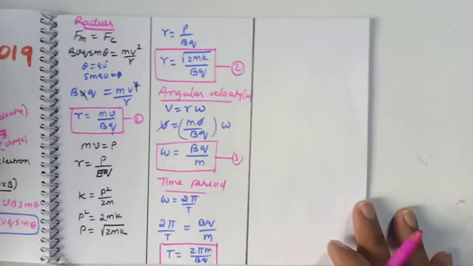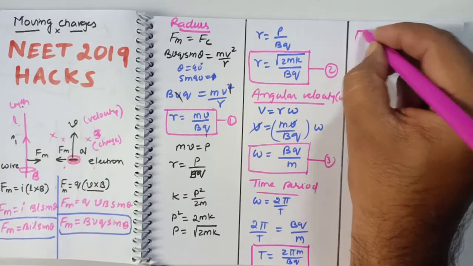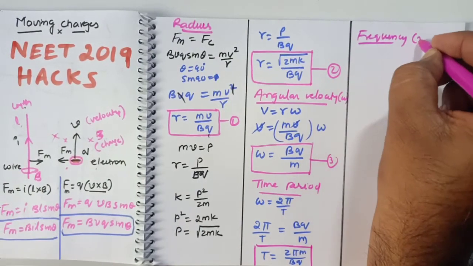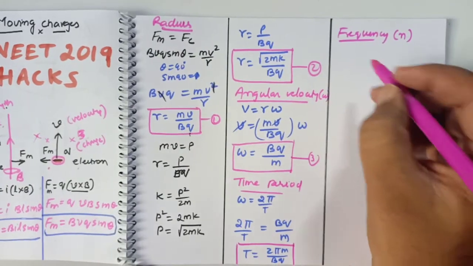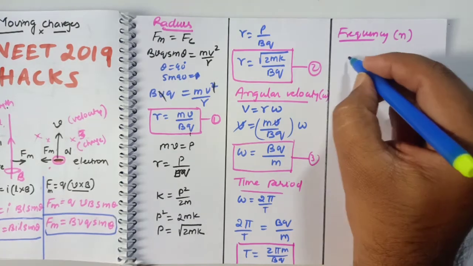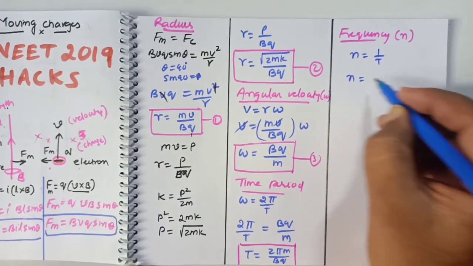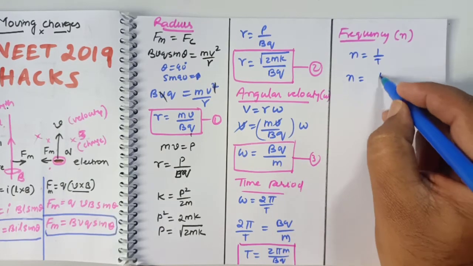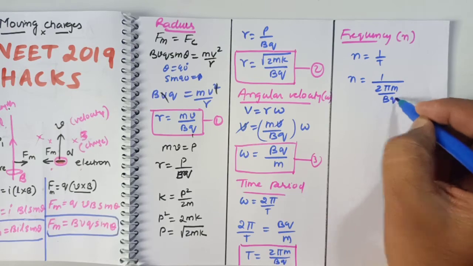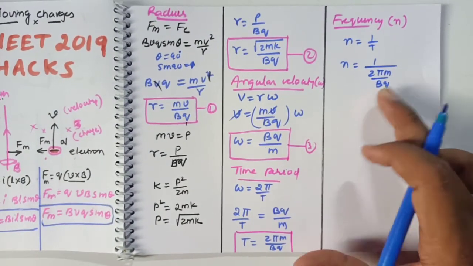Similarly, we can find the formula for frequency also. You know frequency is represented by n, and frequency is the reciprocal of time period. So just write n = 1/T, which means 1 divided by 2 pi m/bq.